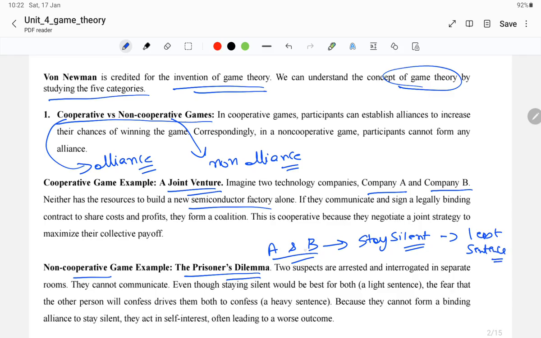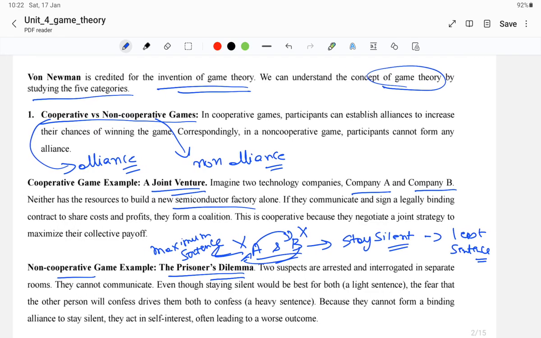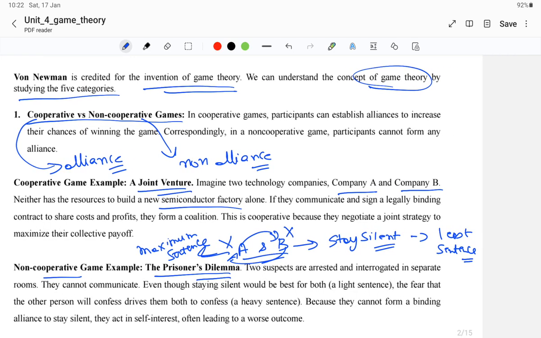But A doesn't trust B, and B doesn't trust A, so both confess, which results in the maximum sentence. This is a classic example of a non-cooperative game, where there is no alliance between the two prisoners, resulting in the maximum sentence for both. This is the first category of game theory.